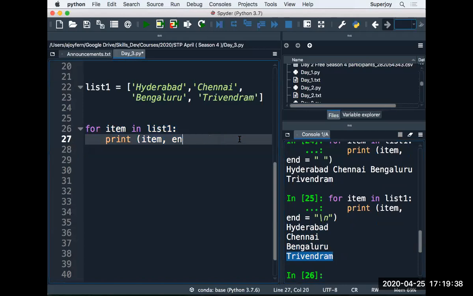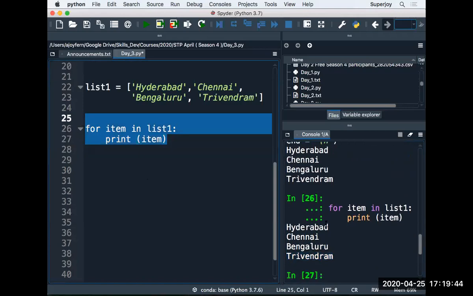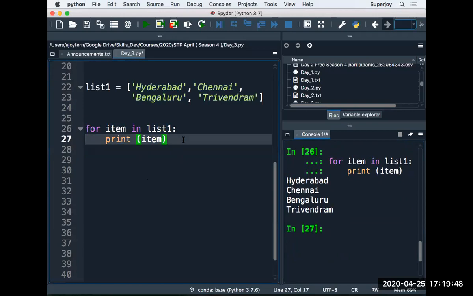I come back to the original form of writing the for loop. So this is our for loop. Now guys, focus on what I include. Now I quickly revise something we discussed yesterday. For each item in list1, colon, I press enter and make a space for writing some new statement here.